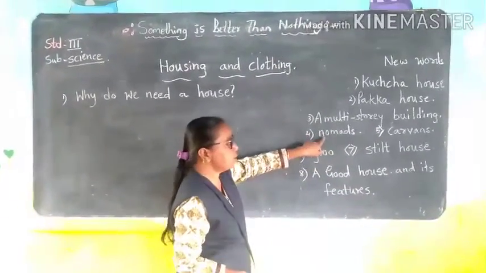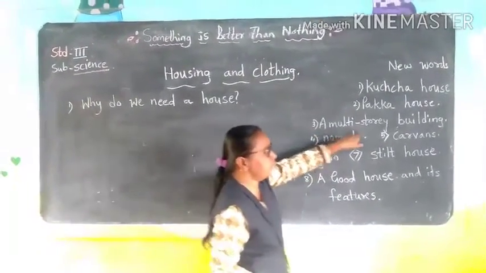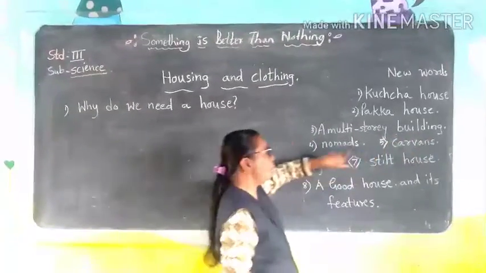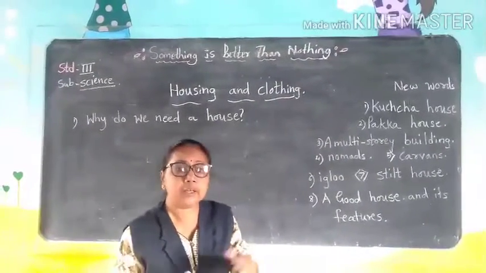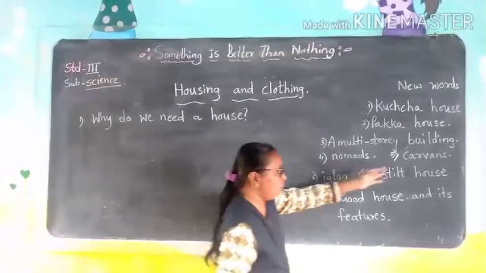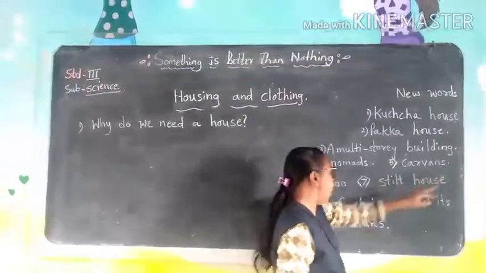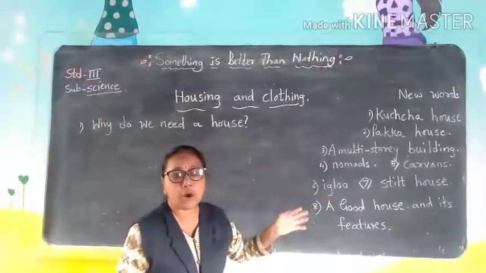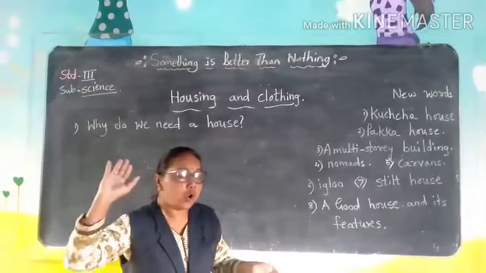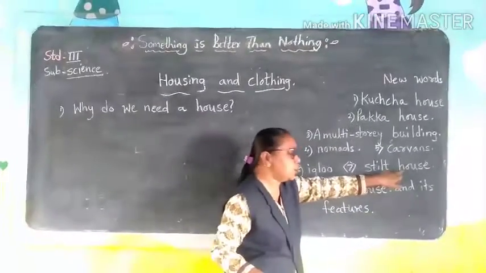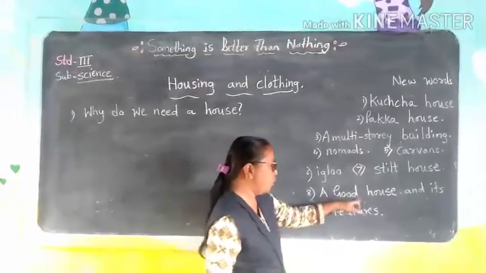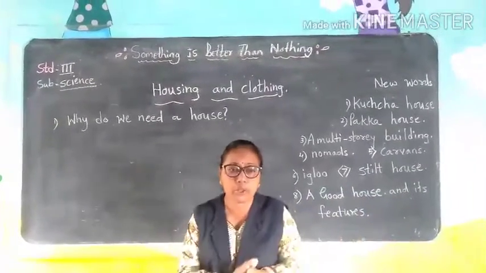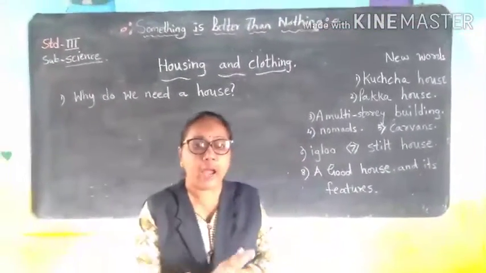Next, nomad. Nomads are the people who wander from one place to another. They need a temporary house. Caravan is also a type of house. Igloo is a house used in the cold region. Stilt house is made of wood. Then we are going to learn about a wood house and its features.